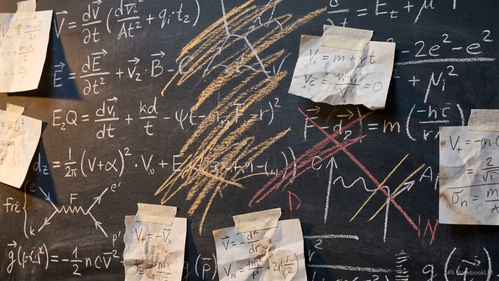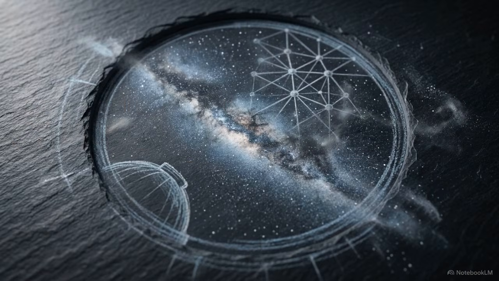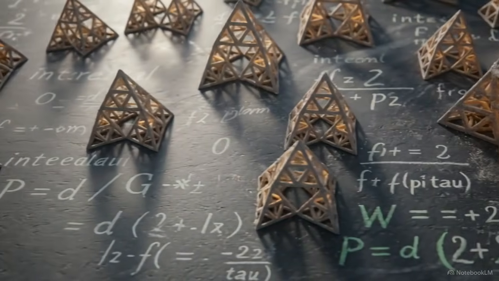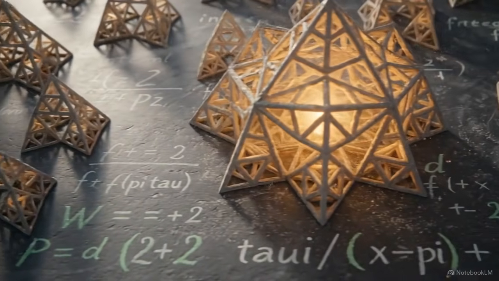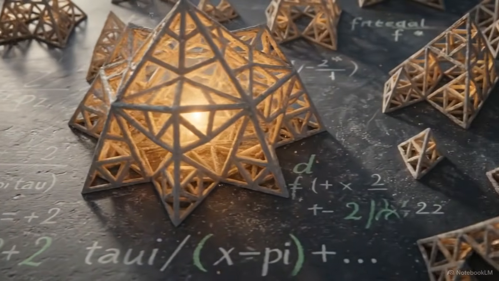For decades, we have been patching our equations to make them match the observations of the stars. The universe simply followed the geometric rules available as it cooled, locking into an elegant origami structure governed by the symmetry of the tetrahedron.